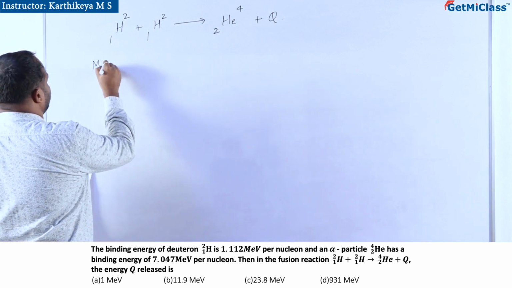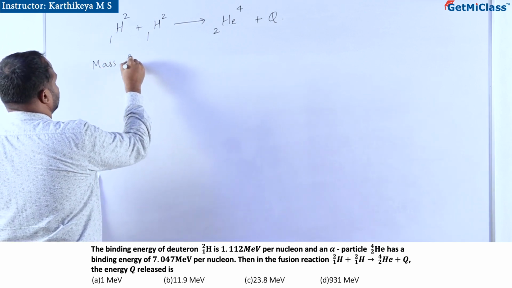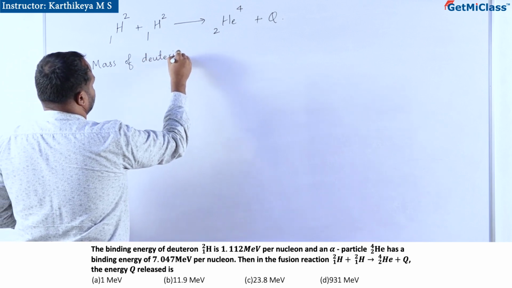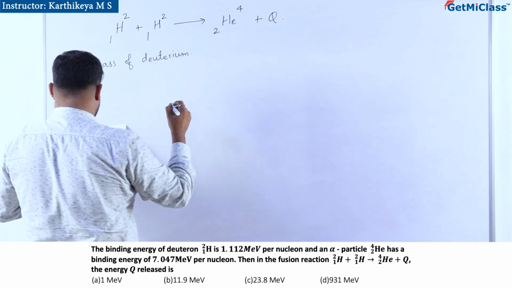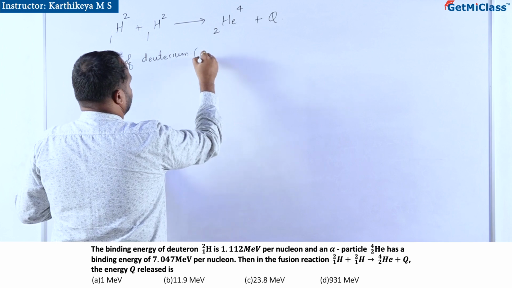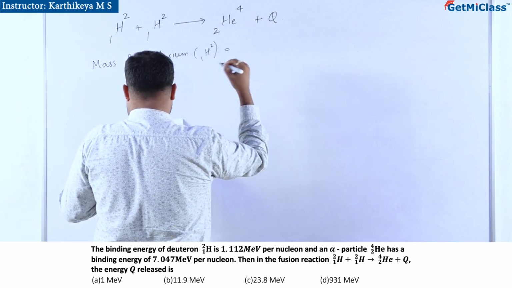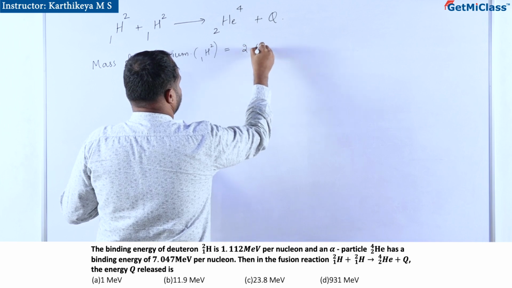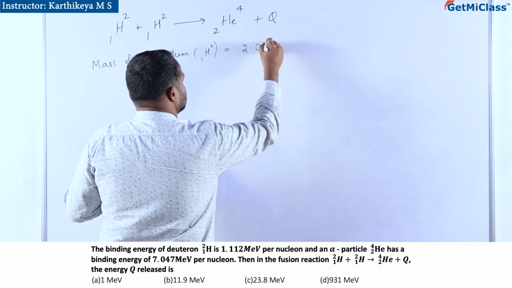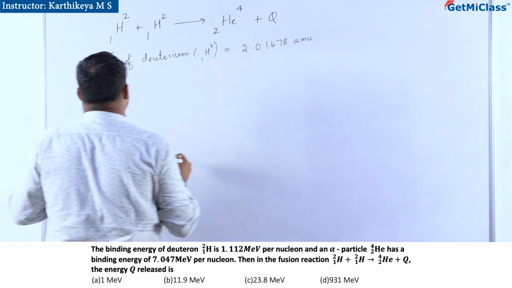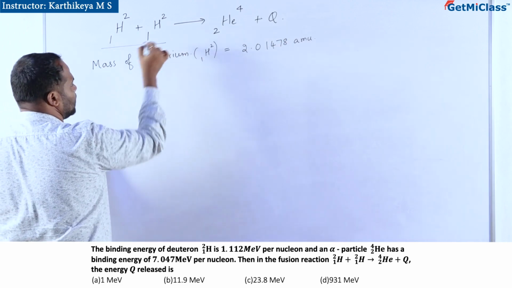So mass of deuterium, that is 1H2. Mass of one deuterium, in terms of atomic mass units, is 2.01478 atomic mass unit.